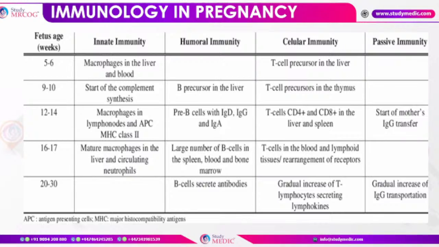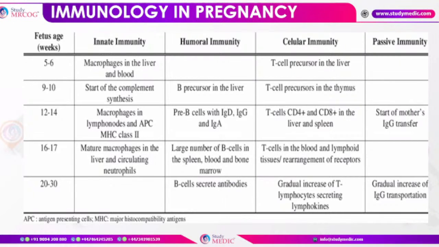So you have to remember that immunoglobulin G is the one which is crossing the placenta, while immunoglobulin M is a macromolecule and cannot cross the placenta. However, it is the first antibody of fetal origin. The baby forms which antibody for the very first time? That is IgM. IgA is found in the secretions, while IgE is found in the anaphylactic reactions. So this is how they can ask you in the exam.